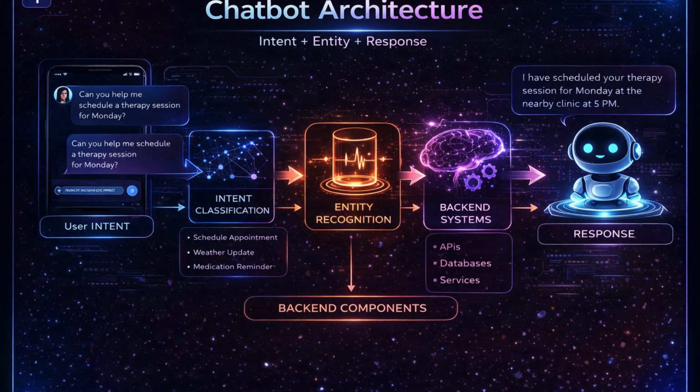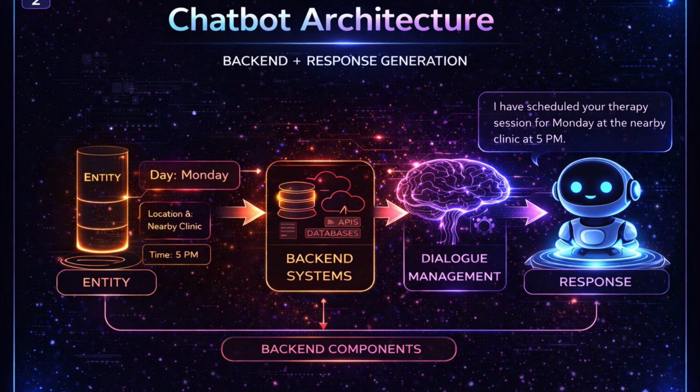Once the user input is understood, the information is passed to the back-end systems for further processing. This includes APIs, databases, and intelligent models that help generate the most relevant response. The system then uses dialogue management techniques to maintain context and ensure the conversation flows naturally. Finally, a meaningful and context-aware response is generated and delivered back to the user. This entire process enables the chatbot to provide accurate, personalized, and human-like interactions.